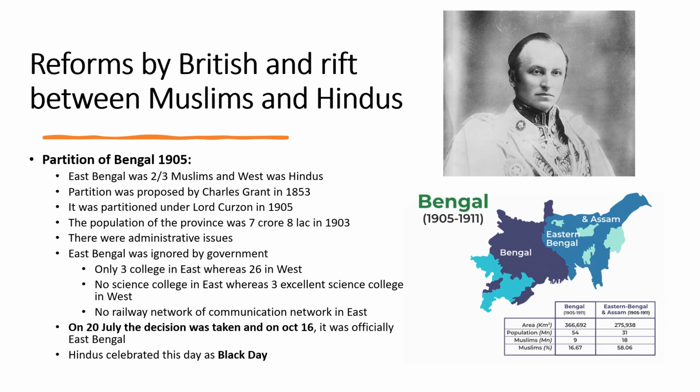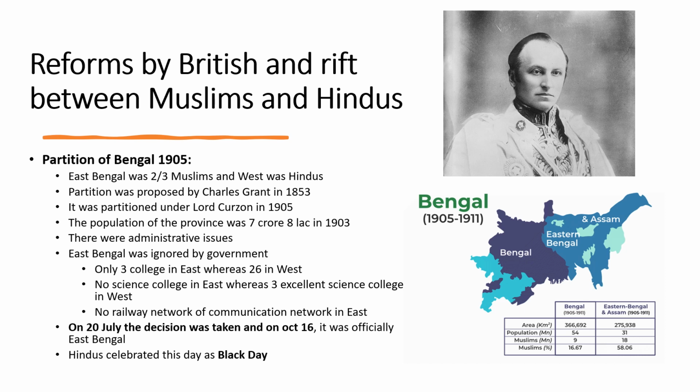So East Bengal was not in good condition. The government failed to do anything for the development of poor people of East Bengal. So these were the reasons that Lord Curzon decided to partition this huge province into 2 provinces, East Bengal and West Bengal.